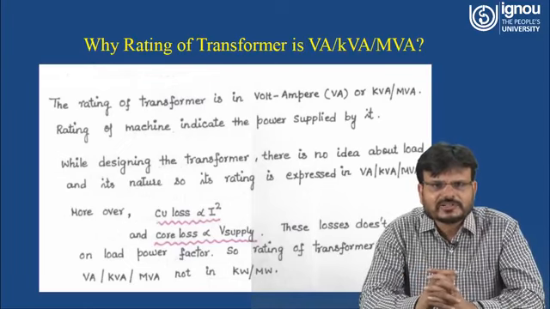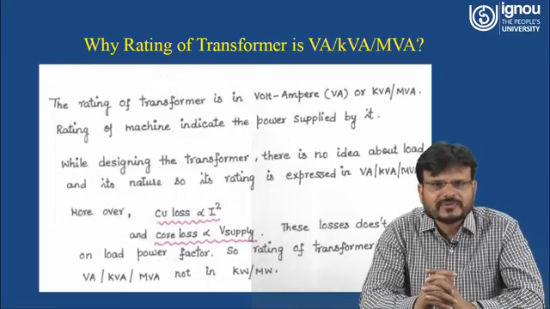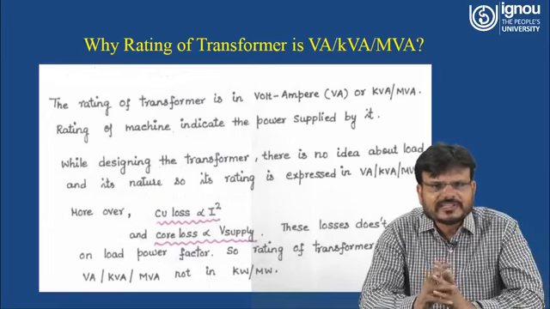The rating of a transformer in volt ampere, that is VA, kVA or MVA, indicates the power supplied by it. While designing the transformer, there is no idea about the load and its nature, so the rating is expressed in volt ampere, kVA.